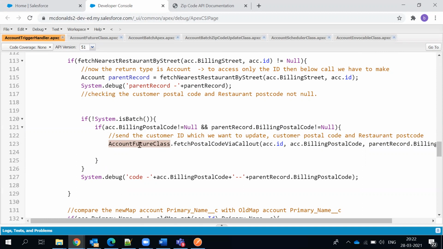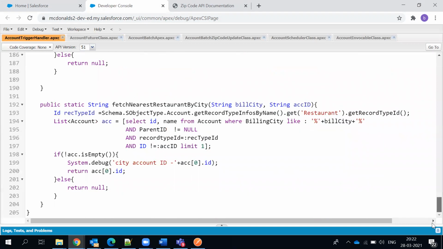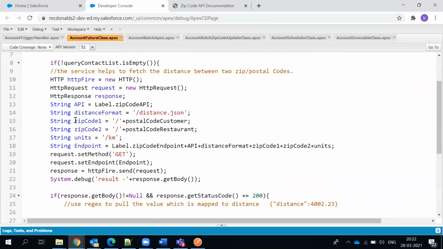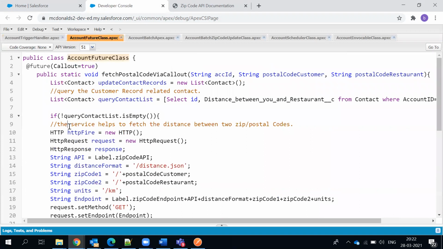So what I'm trying to say is, I've moved the account future class altogether to a new class, and there we have the method separated. Of course, we can have a method here only for the callout, no issues. But still, I moved it to a simple class like the account future class. And if I want to make a callout, I should mention it where your particular method is.